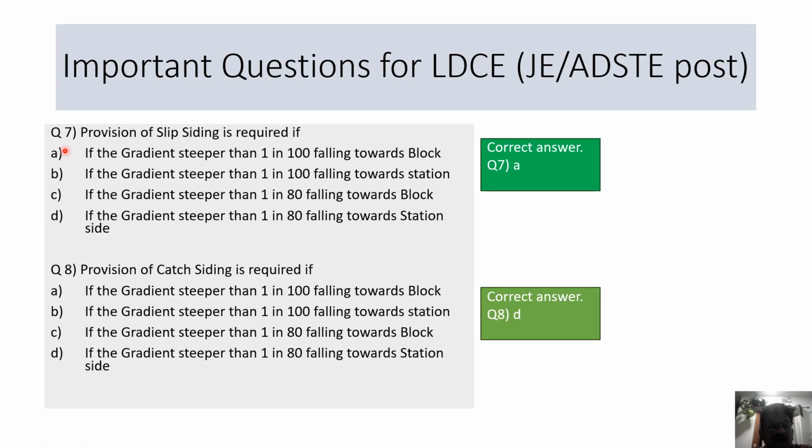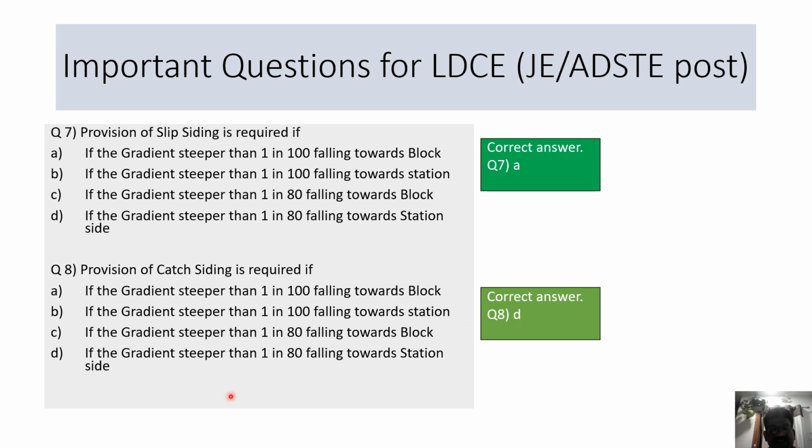Question 7. Provision of slip siding is required if the gradient is steeper than 1 in 100 falling towards block. Slip siding is used to protect the block section and the gradient is 1 in 100. Similarly, provision of catch siding is required if the gradient is steeper than 1 in 80 falling towards the station side.